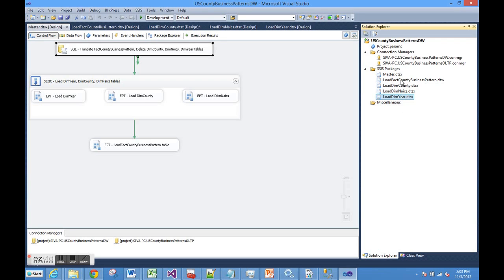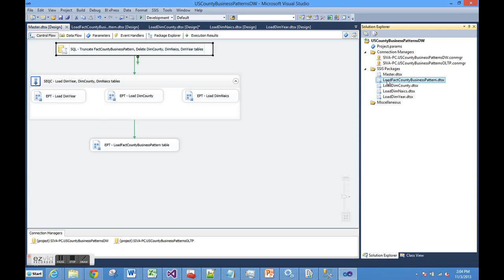On this SQL task, we are truncating the tables, and then we are loading the dim year, dimension county, and dimension NAICS tables using a sequence container. Once we finish loading these 3 tables, we load the fact table. Let's open the load fact county table package, and then we will look into the details.